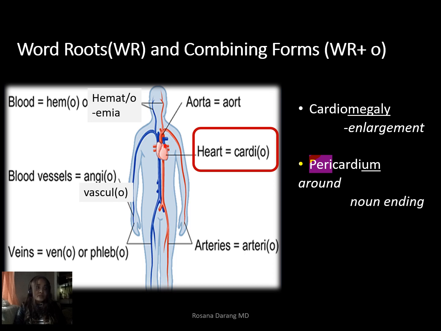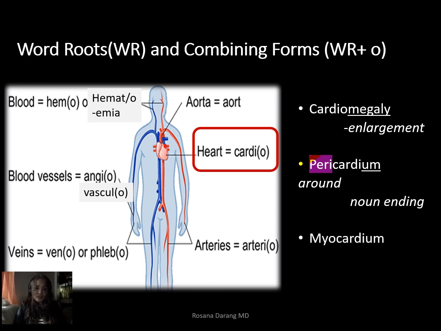-ium is simply a suffix that means nothing. It's a noun ending. It's a part of speech. By the way, let's not take things literally in medical terms. Pericardium, we don't really say it's around the heart. The pericardium is actually a double-walled membrane that surrounds the heart. That's the real definition of the word.